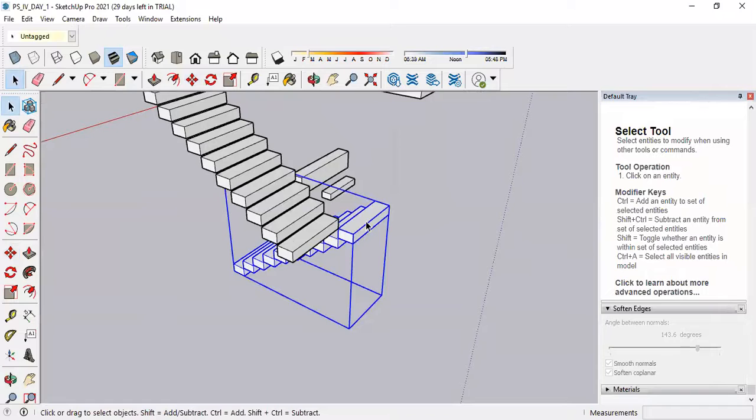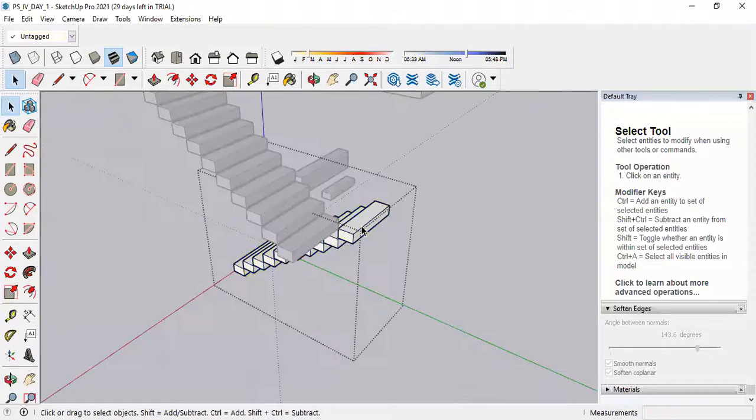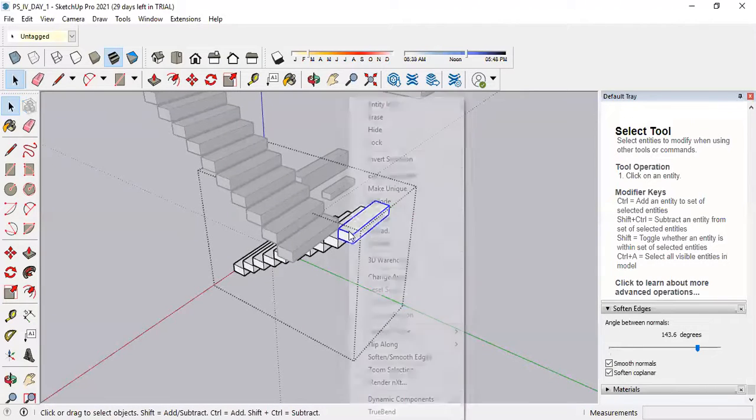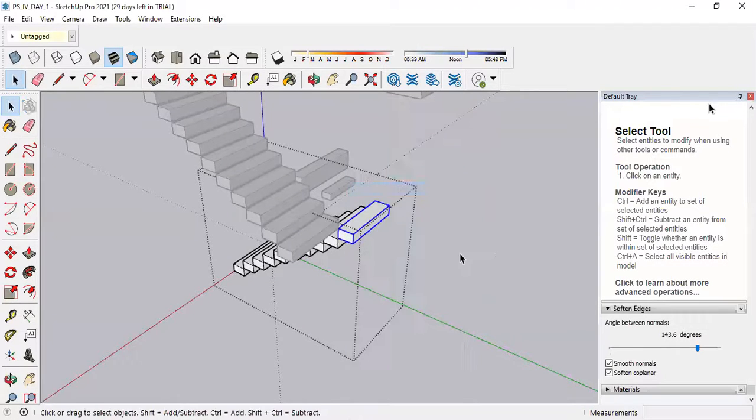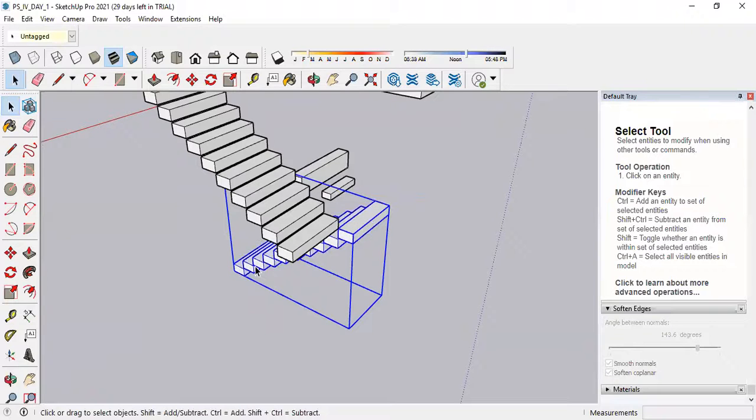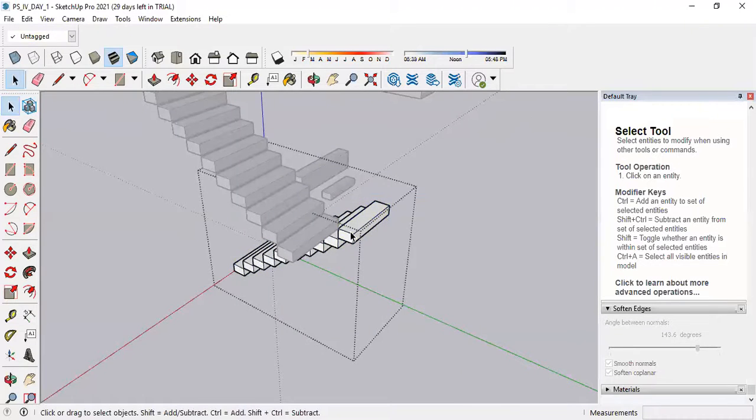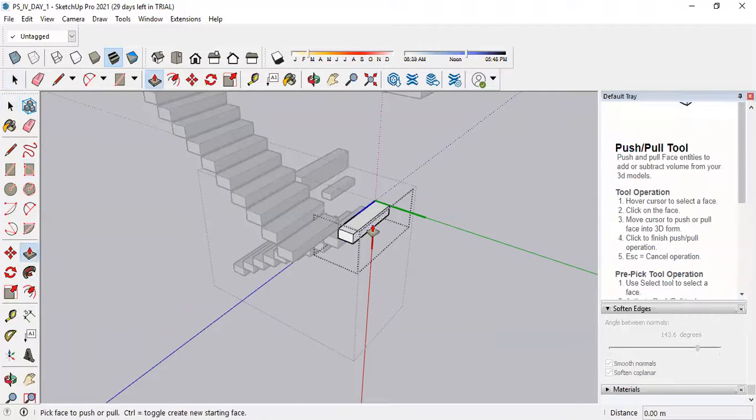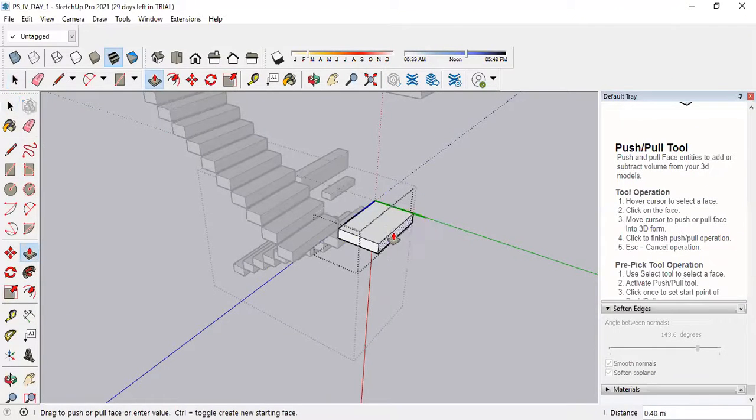Now how can I change this step into a landing if it is in a component mode? I will double click on it, so I will enter the group, then I will select this, right click and make unique. So this component and the other components are different. This is the unique component. Then I will double click on it, then select the push pull tool. If I change the dimension of it, it will allow me to change.